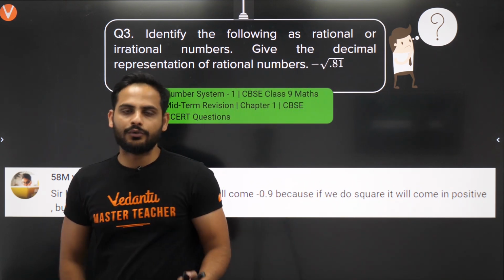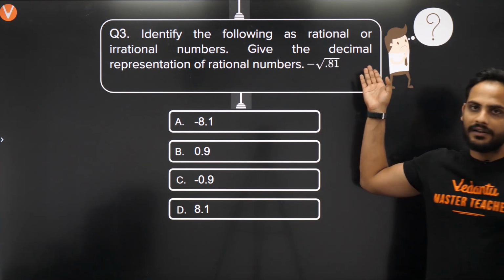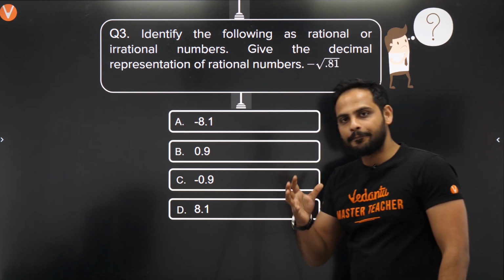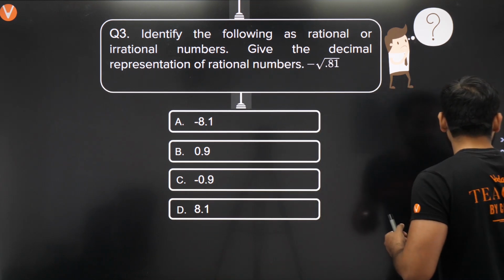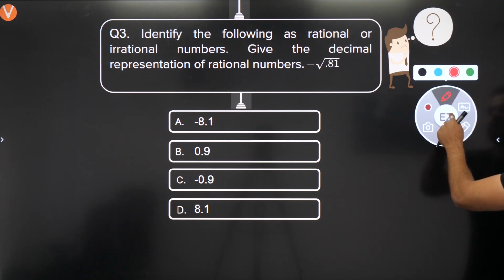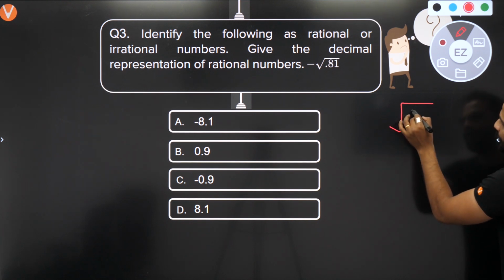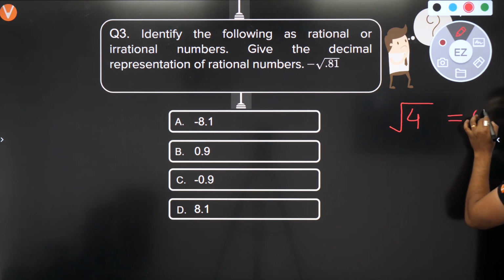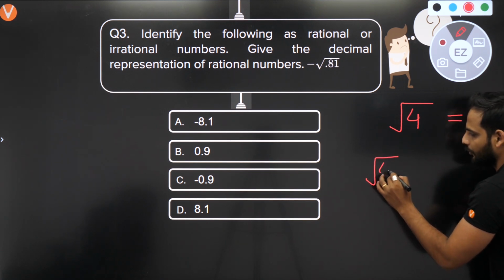Now this doubt was common among many students. They were saying, sir, we have learned that square root cannot be negative, so how is it negative? So understand, there is a difference between these two things. First thing, when I say square root of 4, you know it is equal to 2. Correct?